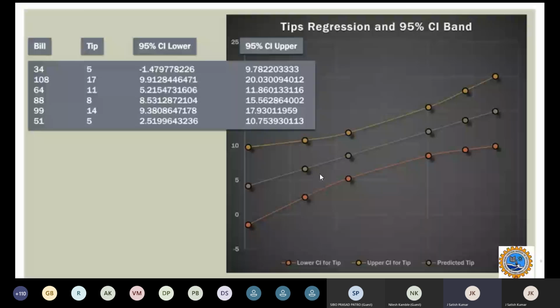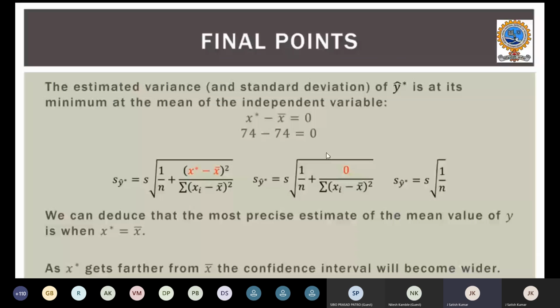So the final point that I'm trying to say is that the estimated variance of Y star is minimum at the mean of the independent variable. As shown in the equation, the estimated standard error for Y hat star, when X star is the mean of the independent variable, then X star minus X bar will be 0.